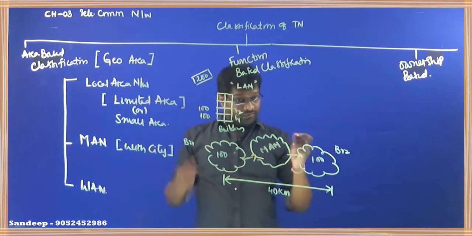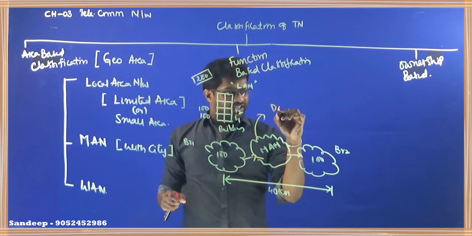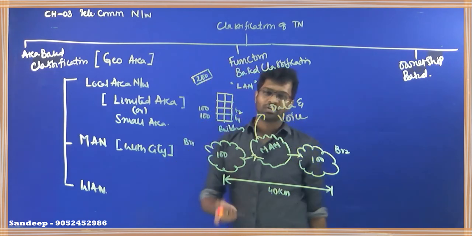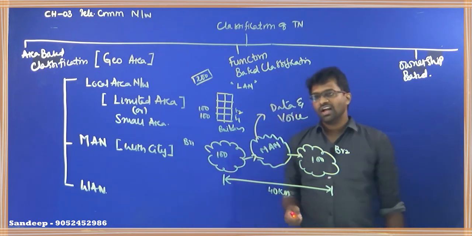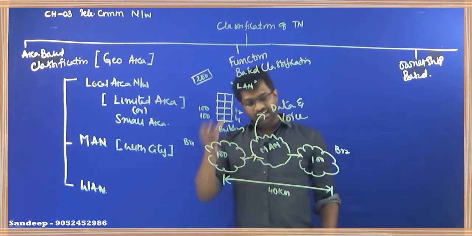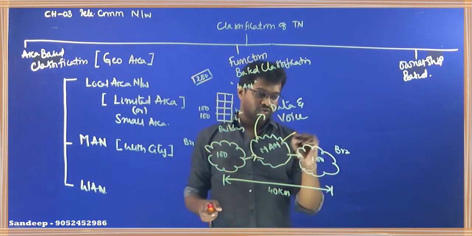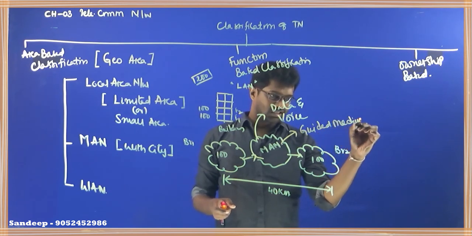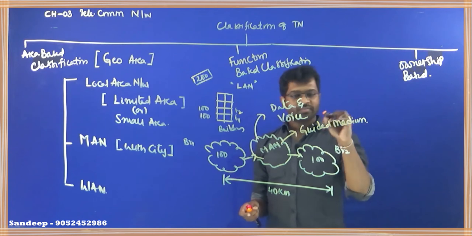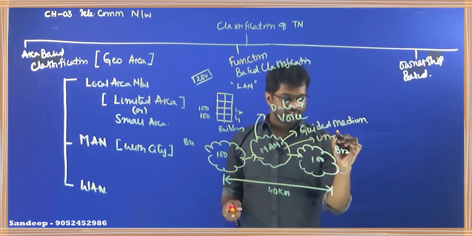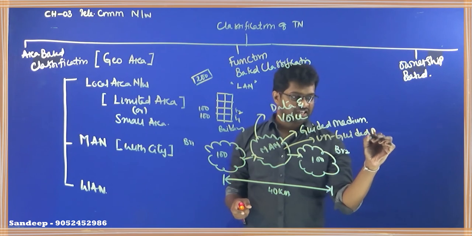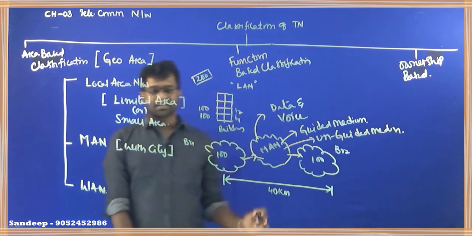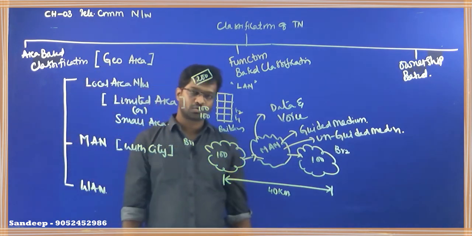Now, it is used for the purpose of transmitting data and also for transmitting voice. Here, the data means all the messages and voice means the call. And this metropolitan area network supports both guided medium and also unguided medium. So what is guided medium? Guided medium is nothing but wired connection. What do you mean by unguided medium? Unguided medium is nothing but wireless connection. Now, what is the maximum distance it supports? It supports roughly around 40 kilometers.